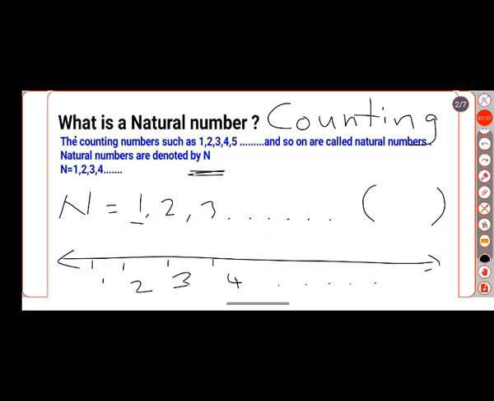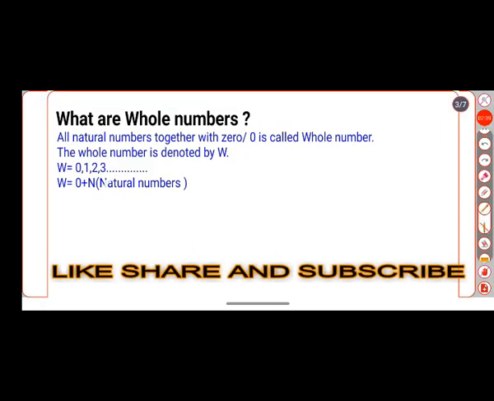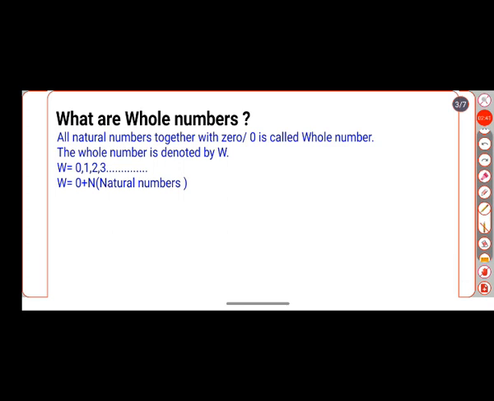Okay. Now let us deal with the next type of number, that is nothing but a whole number. What are whole numbers? Just see the definition: all natural numbers together with 0 is called a whole number.